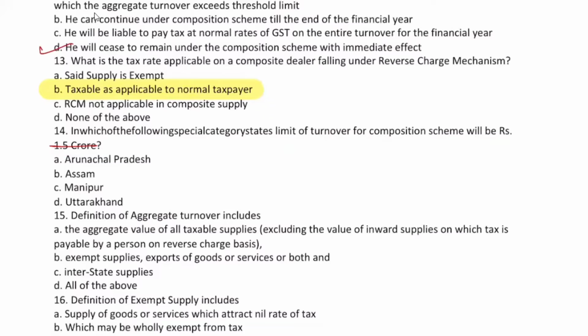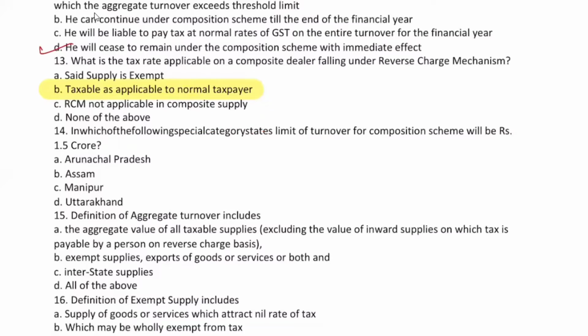Let's modify it as 75 lakh. Then what will be the answer? No, we cannot modify it to 75 lakhs. Why? Because all the names are included in the options. So special category, cut it. In which of the following is the limit of turnover for composition scheme applicable at 1.5 crore? Yes, now it can be. Assam. Oh, I got it.